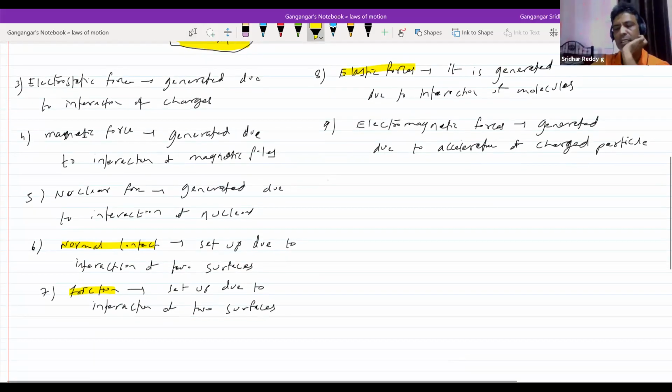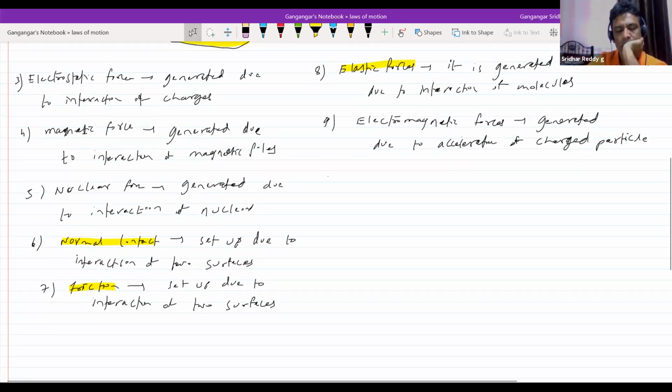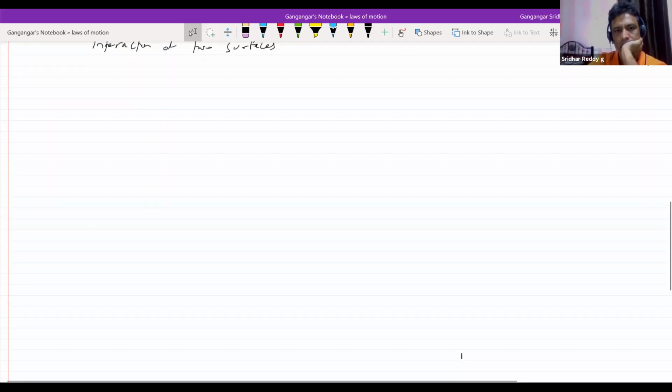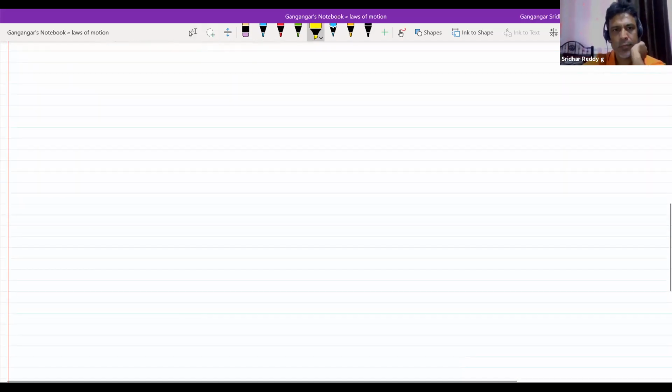Okay, let me first start with the idea of the tension. Tension, the name of the force itself is called tension here, not like the psychological one.